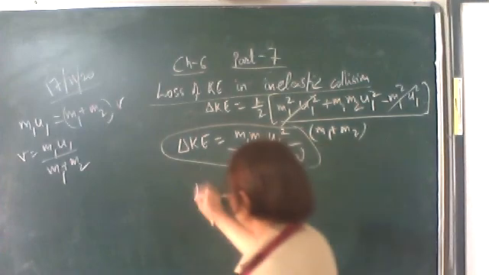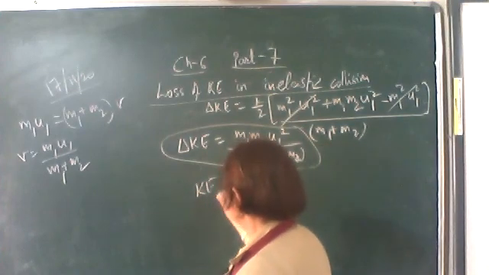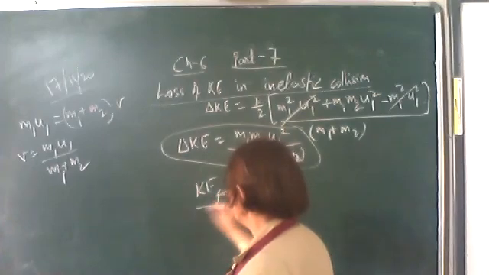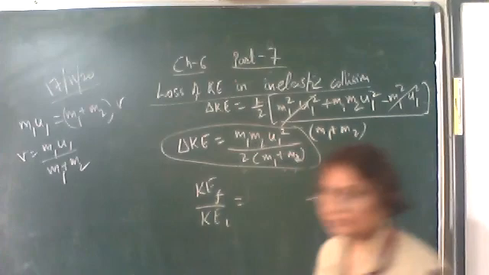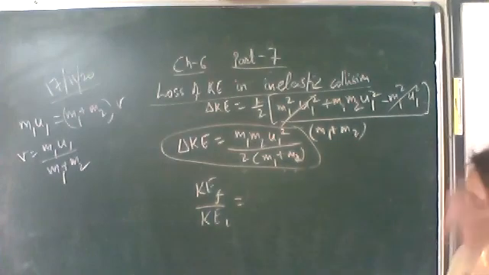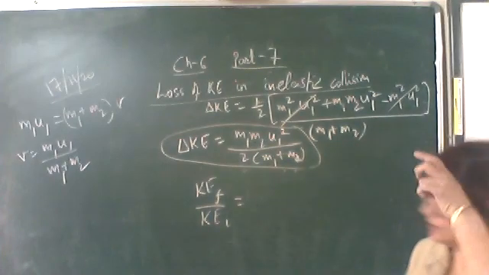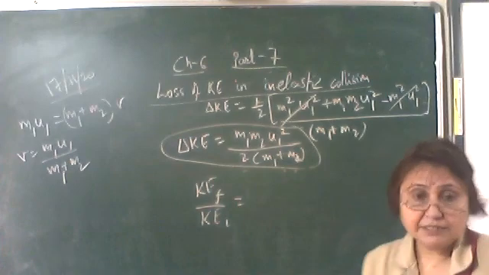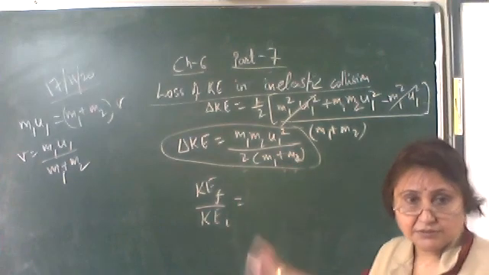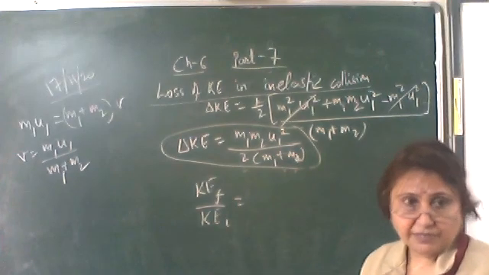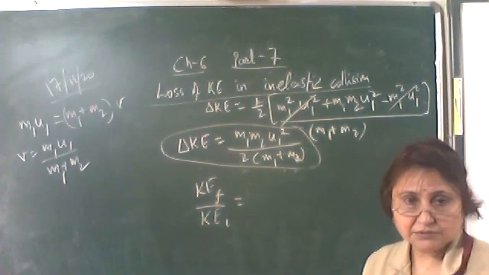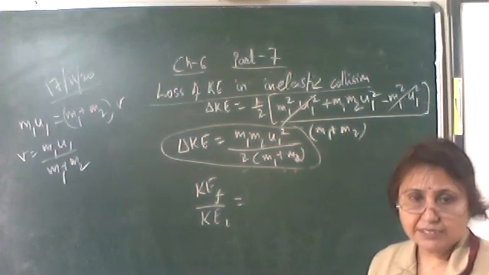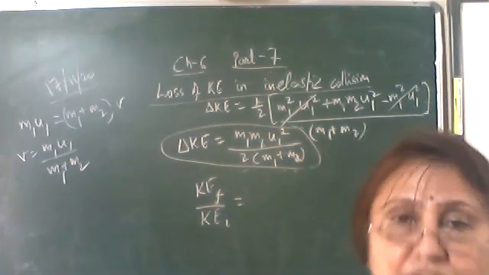Also, you can find the ratio of the final kinetic energy to the initial kinetic energy. The final kinetic energy is half m1 plus m2 into v square, substitute v square, and the initial kinetic energy is half m1 u1 square.